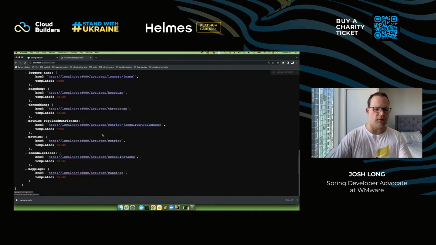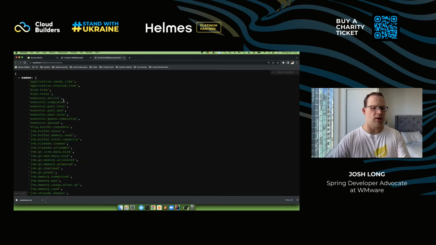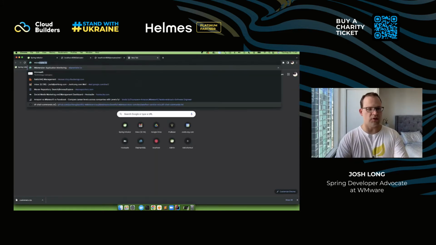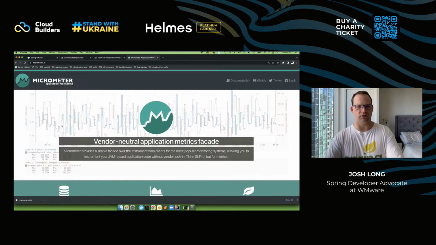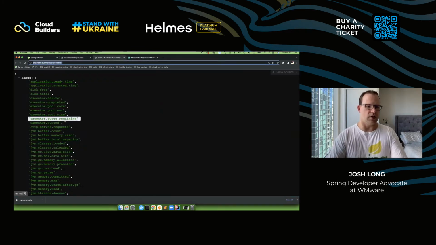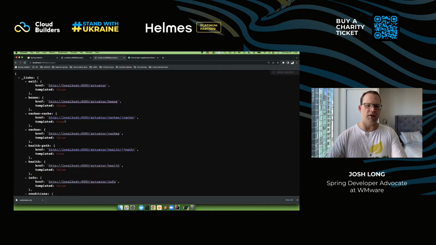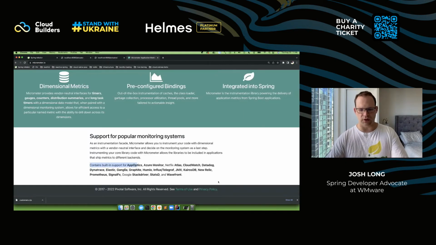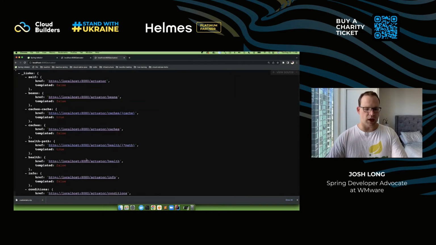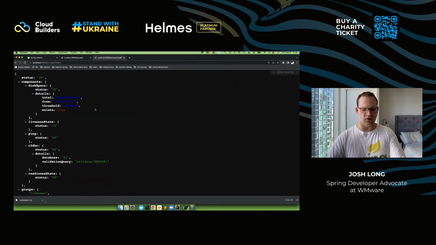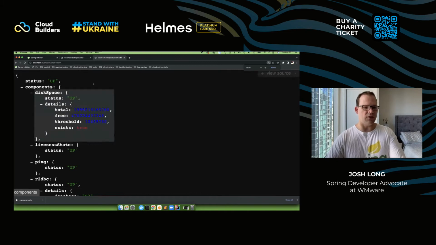That has all the different endpoints that give us information about the application. You've got the metrics endpoint, which gives you statistics. This is powered by Micrometer. Micrometer is a vendor-neutral application metrics facade. You've got the ability to use Micrometer to talk to different time series databases, including Prometheus. We have the health endpoint, which contains information about the health of the service and the different subsystems.